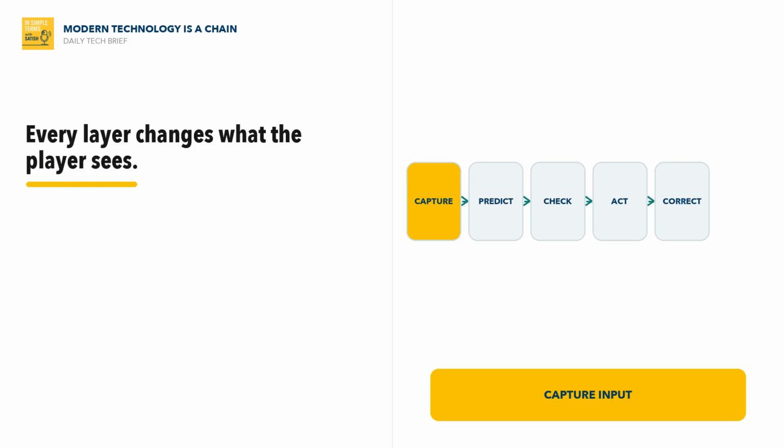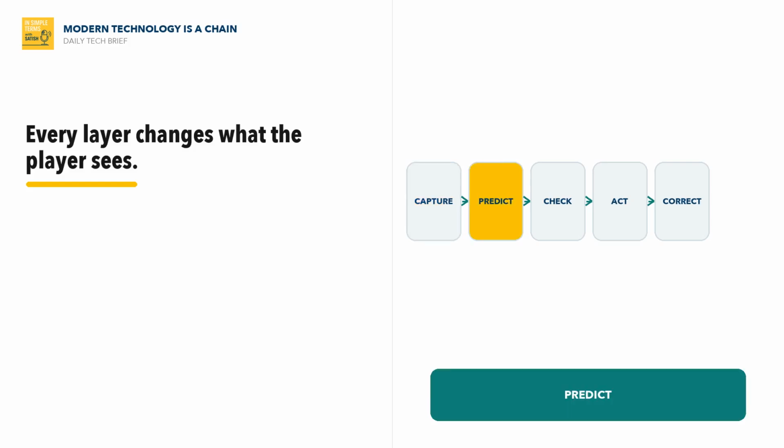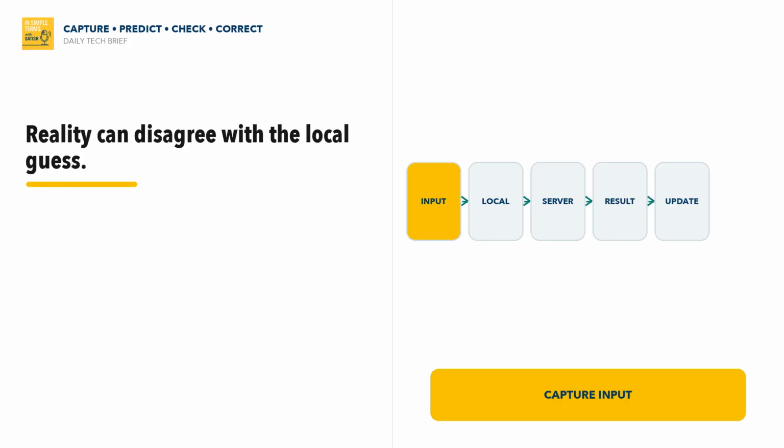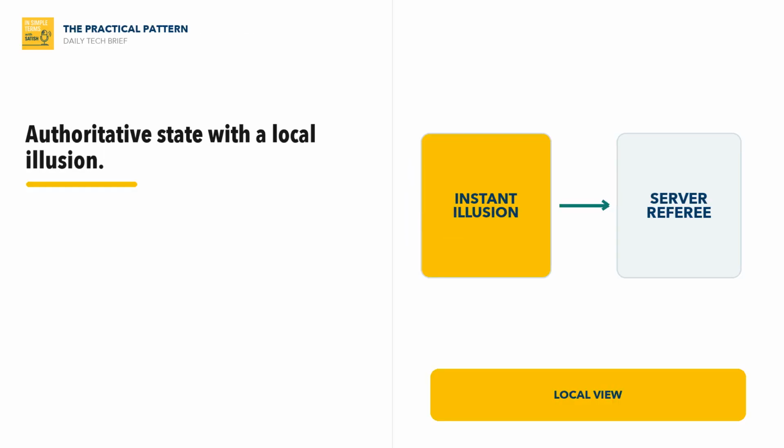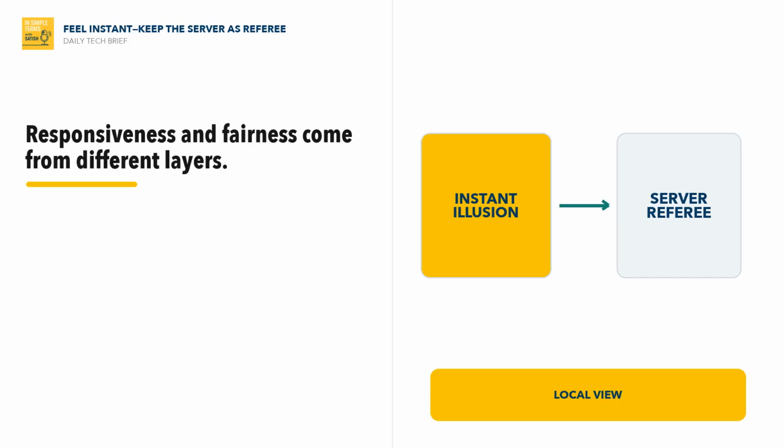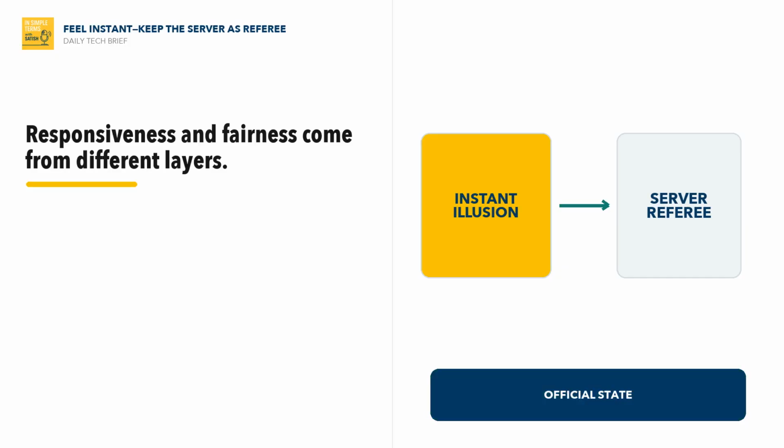That list matters because modern technology is rarely one model or one app screen. It is usually a chain. Data has to be captured, interpreted, checked, acted on, and corrected when reality disagrees. For engineers, the useful idea is this. The practical pattern is authoritative state with local illusion. Make the player feel instant, but let the server remain the referee.